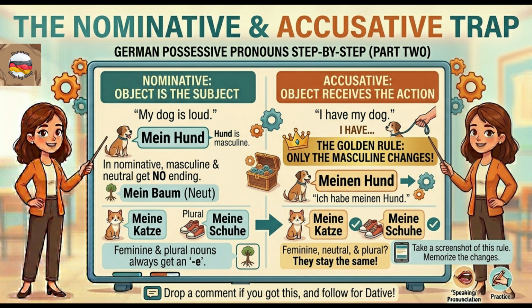But watch out for the accusative case. This is when the object receives the action, like I have my dog. Here is the golden rule for beginners. Only the masculine changes. Mein Hund changes to meinen Hund. Ich habe meinen Hund. Feminine, neutral, and plural, they stay exactly the same as the nominative.